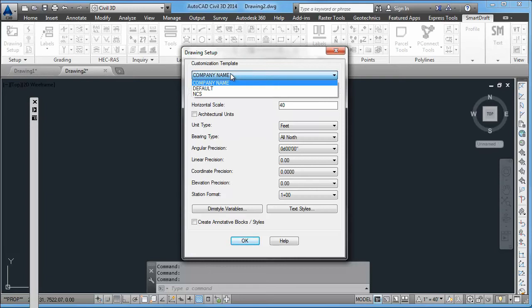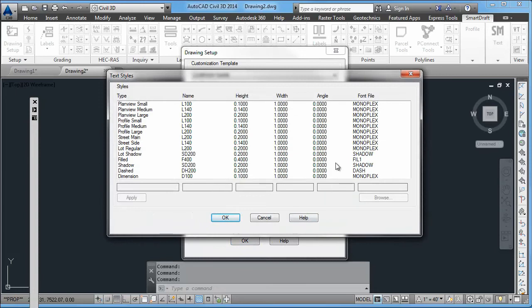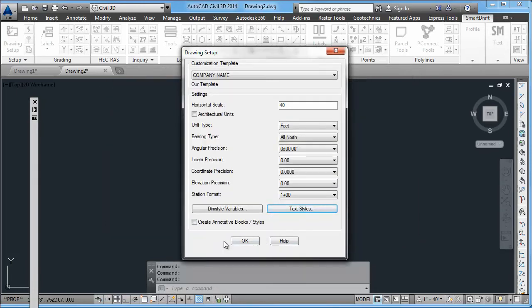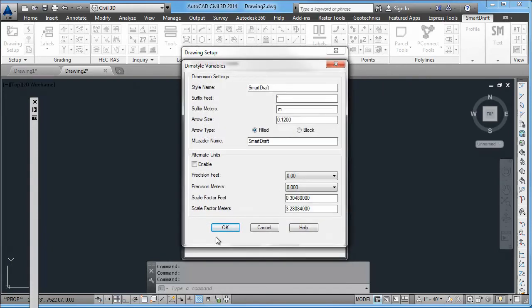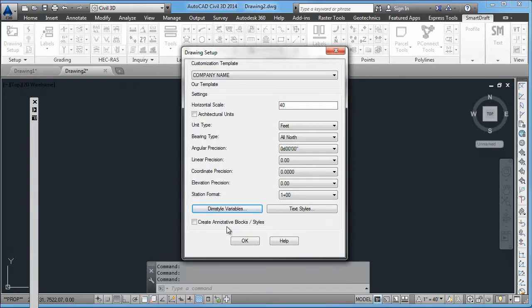Once that is done, all the values are reread, which then changes the values in here under text styles and dimension variables. Note that if text has already been placed in the drawing before this command has been initialized and the customization template changed, those text styles will not change in the sense of their height.